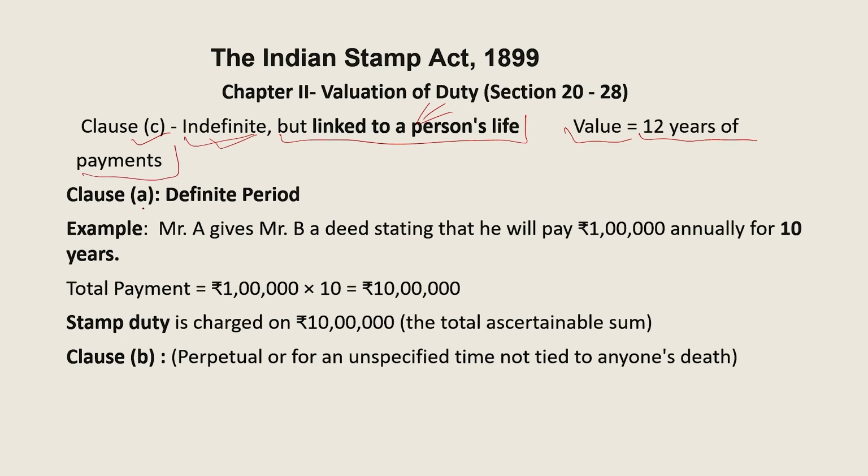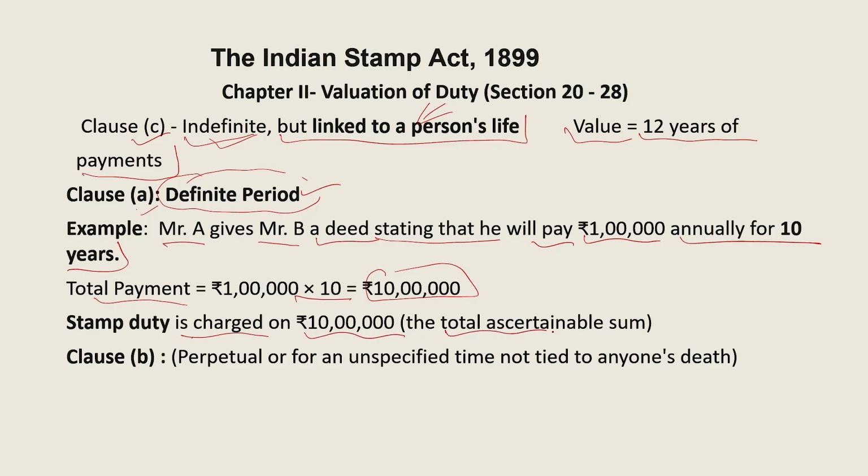You can see the example for this clause A. In clause A, we see that the time period was definite. Here Mr. A gives Mr. B a deed stating that he will pay 1 lakh annually for 10 years. Now the time period is fixed, 10 years. So total payment is 1 lakh multiplied by 10, which is 10 lakh rupees. So stamp duty is charged on 10 lakh rupees. That is the total ascertainable sum given here for clause A.